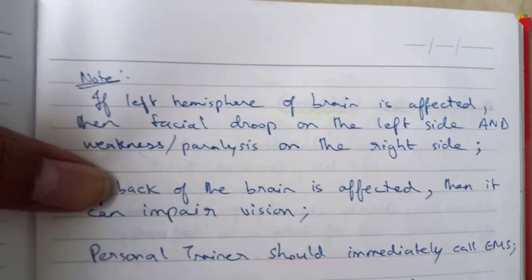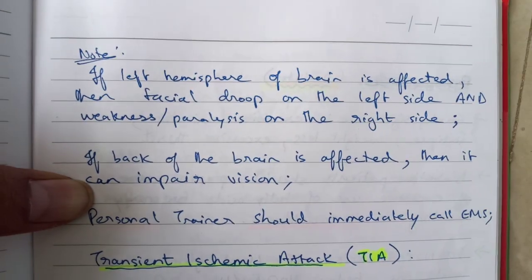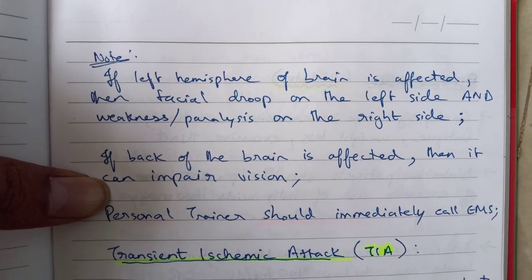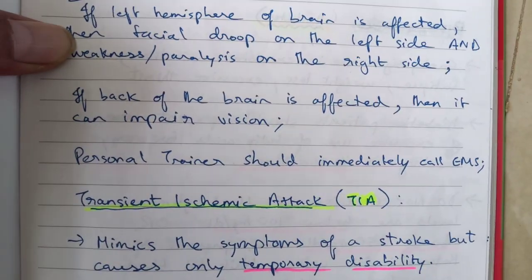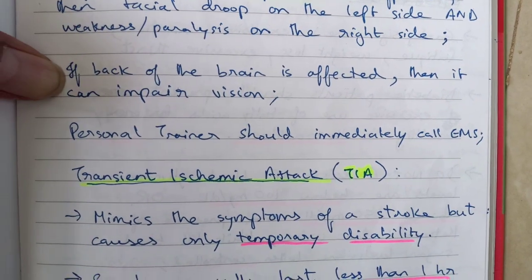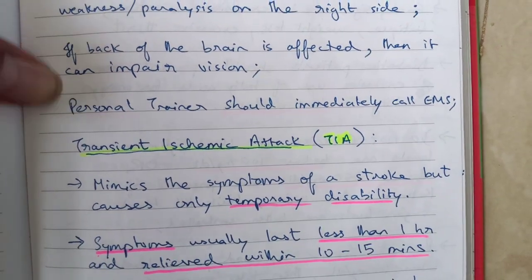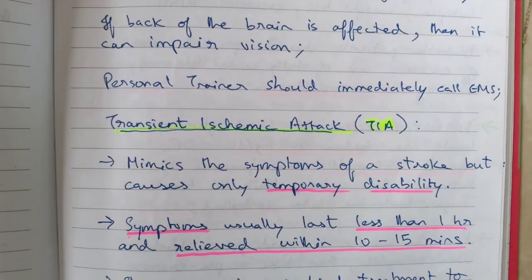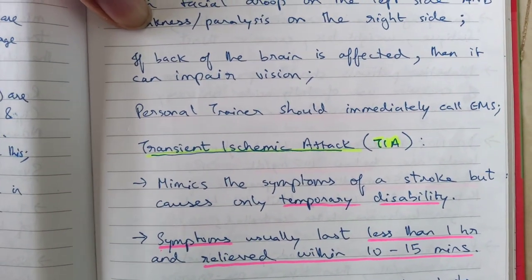Note, if the left hemisphere of the brain is affected, then facial droop on the left side will happen and weakness and paralysis will happen on the right side. If the back of the brain is affected, then it can impair vision. Personal trainer should immediately call EMS. So in all of these situations, what should you be doing as a personal trainer? You should be calling EMS, period.